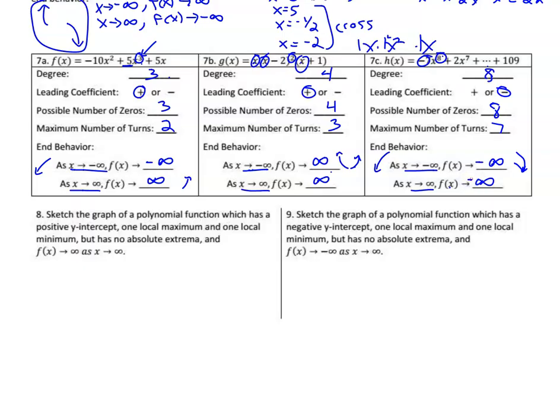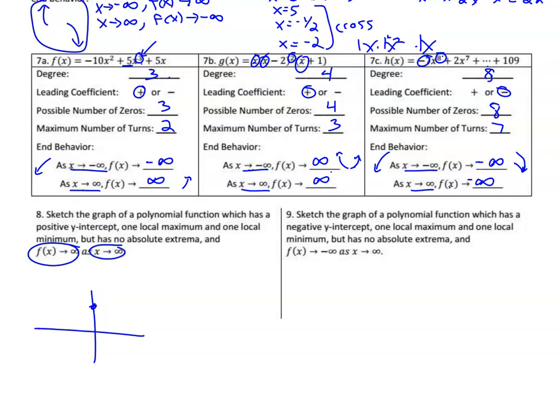Okay. Last two, we're going to sketch what we know is going on here. Sketch the graph of a polynomial function which has a positive y-intercept. So positive y-intercept means up here above the x-axis, one local max, one local min, but no absolute max or mins. And y goes up as x goes up.